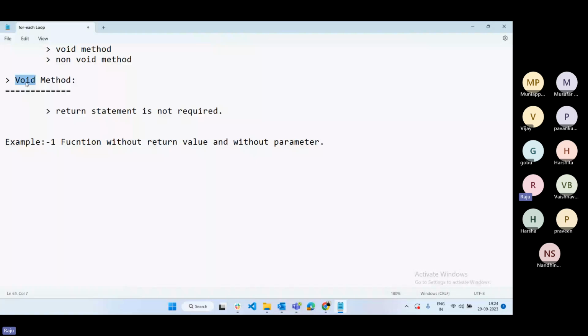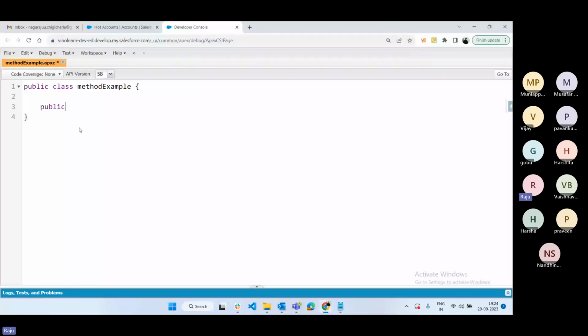How do we define the void method? Simply mention void and give any name, something like show. System.debug. This is the first method.